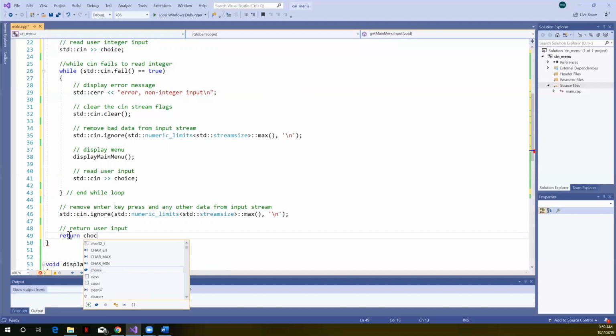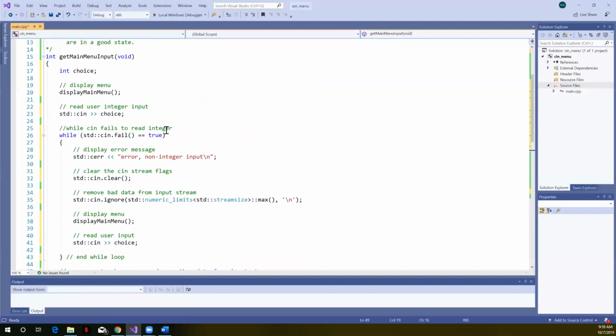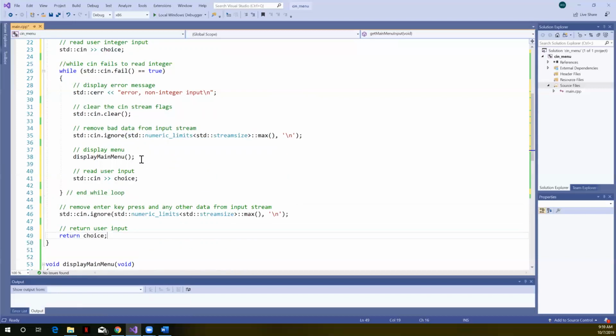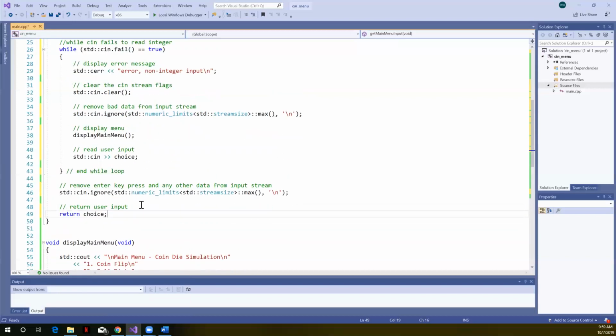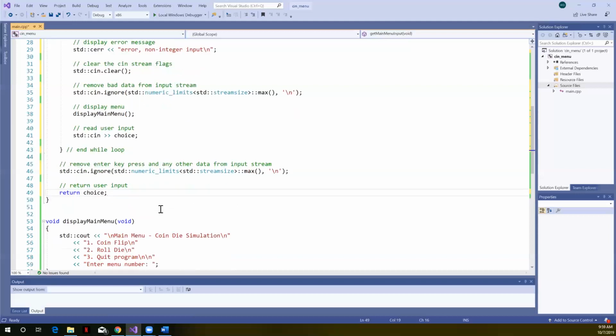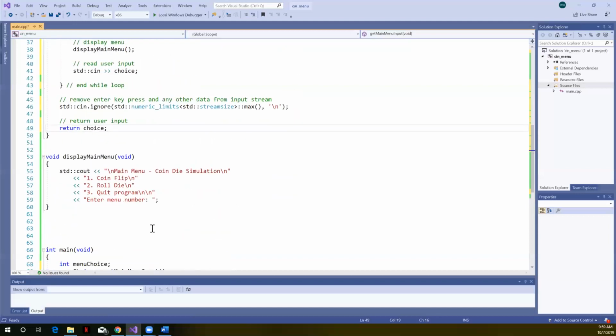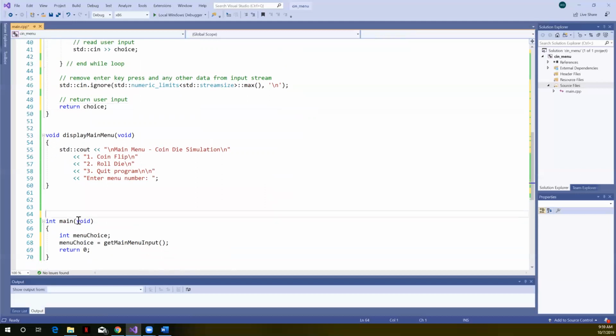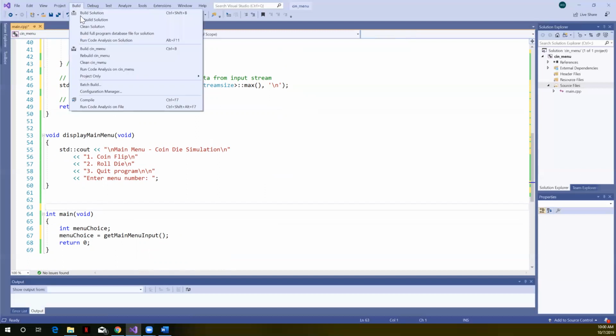So we'll return choice here. That's what we do in this function, so that when we leave, we know that cin is in a good state and the user does not have to worry about us having left cin in a bad state the next time they go to use it, or any other function in this program that needs to use cin.